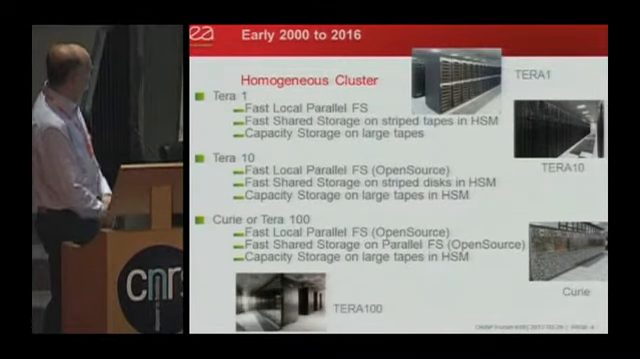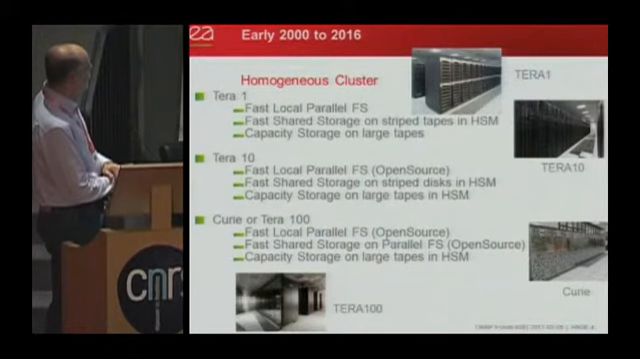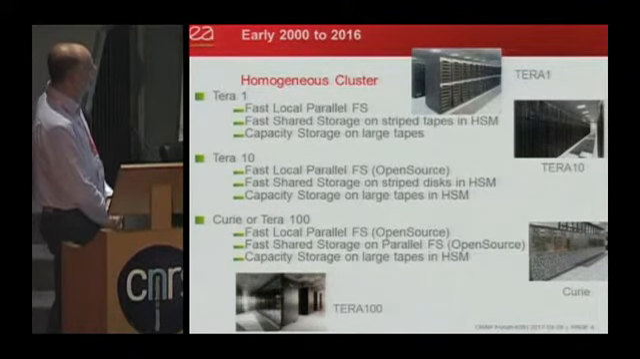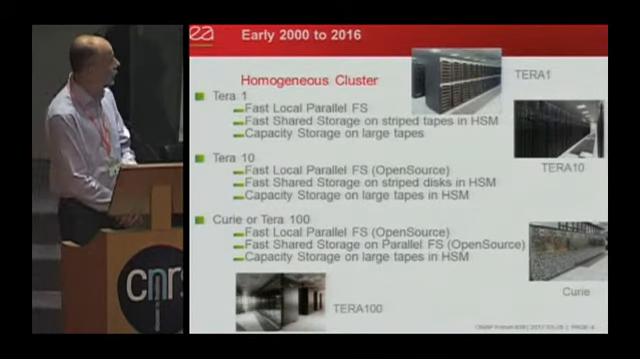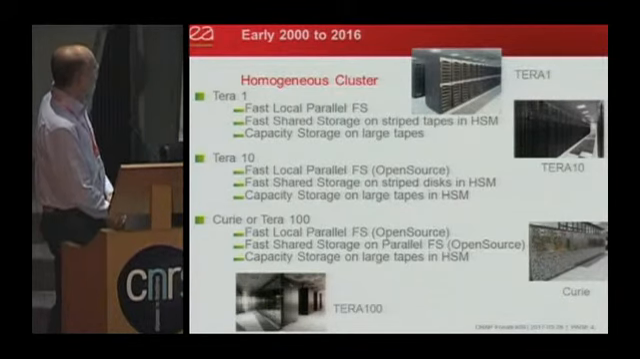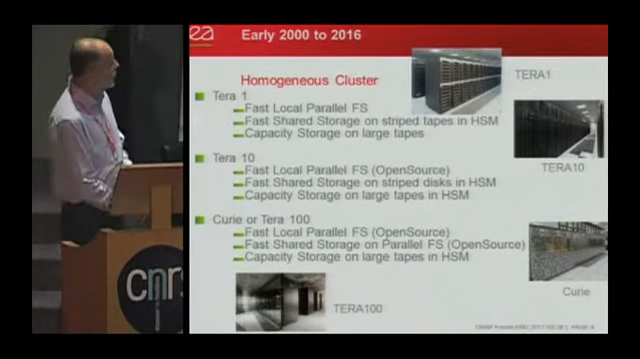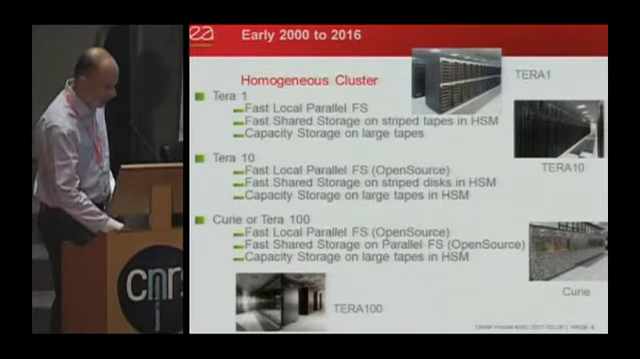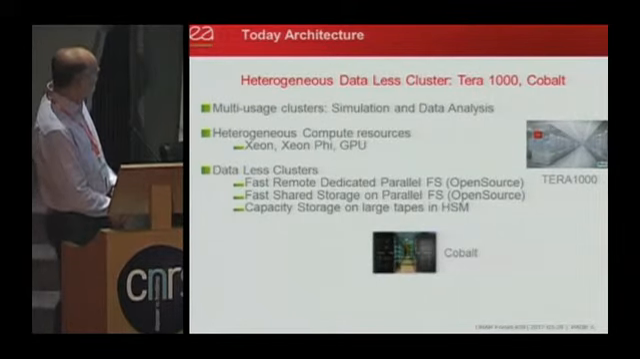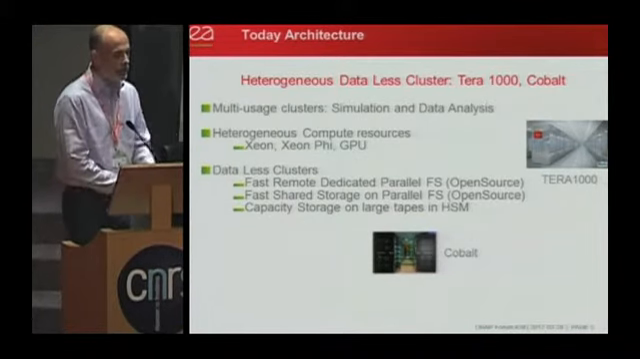And in the last generation, the third generation, we have our local parallel file system, the same. We moved the shared storage to a parallel file system, which is the same, but implemented differently, globally on the computing center. And the global storage is on large tapes, only in HSM. So the HSM now is only managing a kind of archive, no live data. So we are in a heterogeneous dataless cluster architecture.